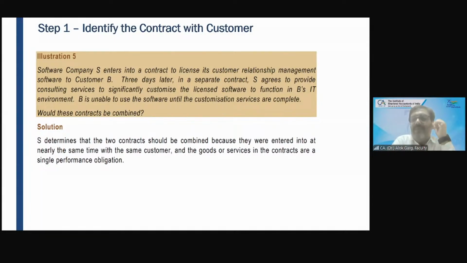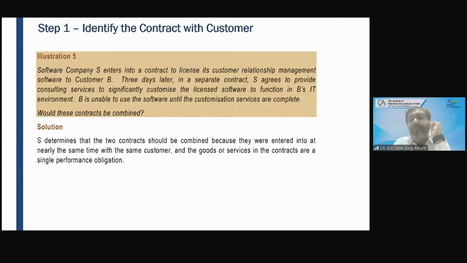So while this software company has given a license of customer relationship management software to customer B, after 3 days, this software company has also agreed to provide consulting service to significantly customize this software to function in B's IT environment. This software is not able to run in B's IT environment. That is why they have agreed to provide the consultancy service after 3 days, so that this software will be able to be utilized in B's IT environment. B is unable to use the software until the customization services are complete.